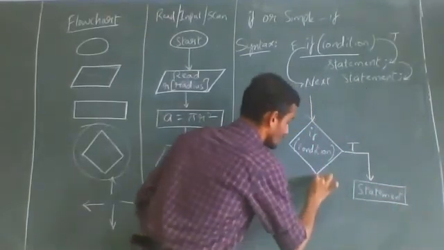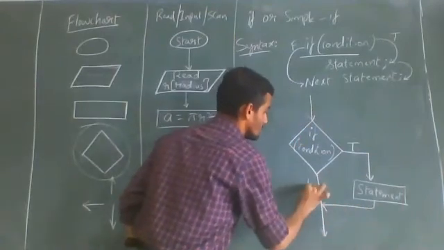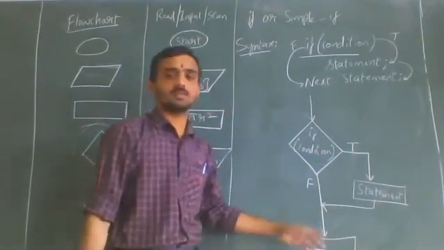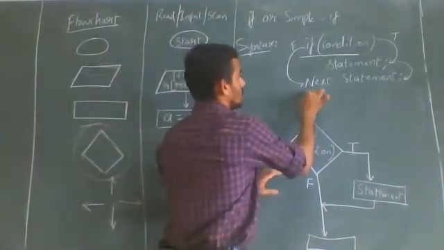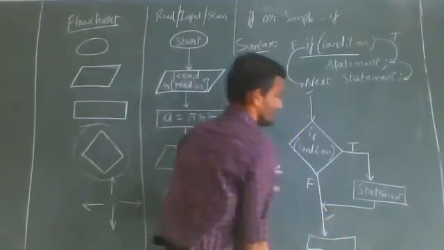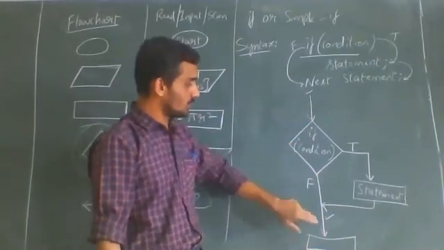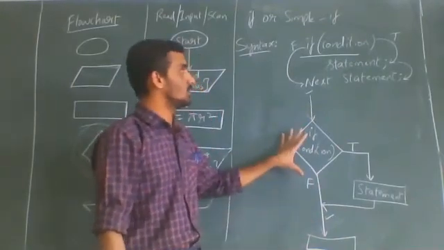Then this is false, and there is a next statement. If you don't write next statement also, it's correct. You need not worry about that. But from the condition into here, the arrow mark is required. You have to mention it here. So this is for if statement.